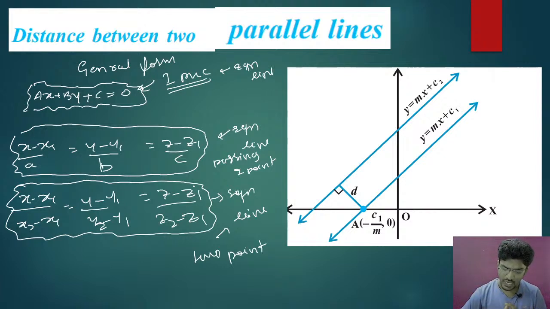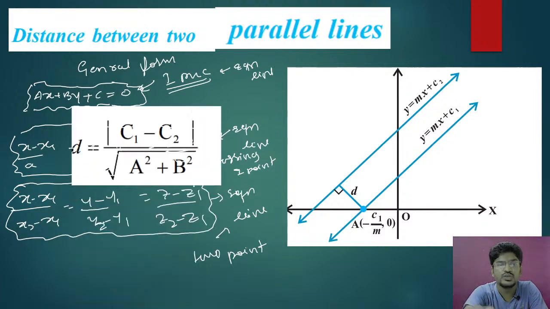And in the same way, the distance between two lines will be also there in your 12th class in 3 dimension. The same concept, that is distance of two parallel lines, will be there in your 12th class with 3 dimension. But here in the 11th class, you will be learning it with 2 dimension. So in 2 dimension, this is your formula.